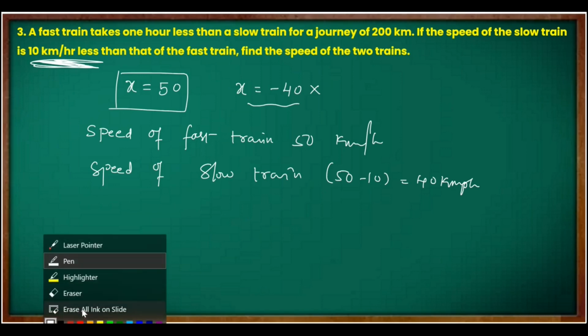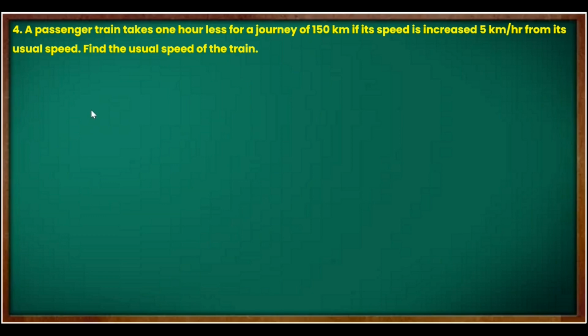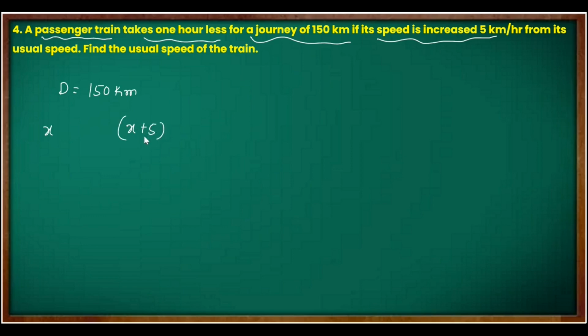Let's take up the next question. Students, this is one more train question. Let's read the question first. A passenger train takes 1 hour less for a journey of 150 kilometer. That means the distance is 150 kilometer. If its speed is increased by 5 kilometer per hour, so initially think that the speed was x. That means the new speed is x plus 5 kilometer per hour and the old speed was x kilometer per hour.